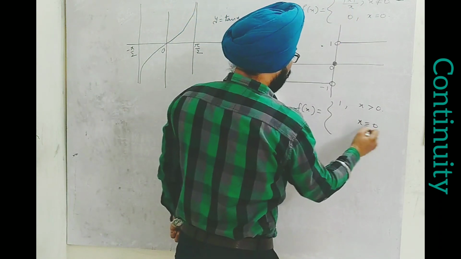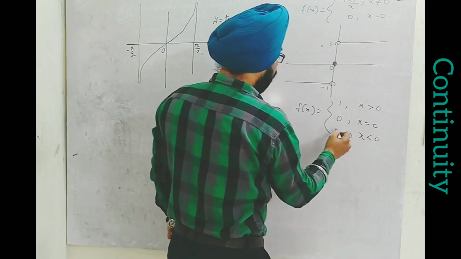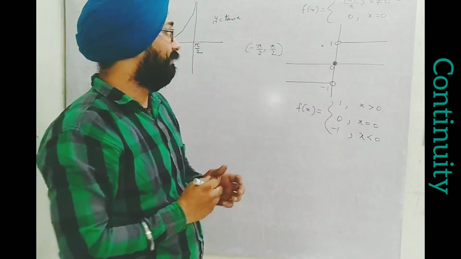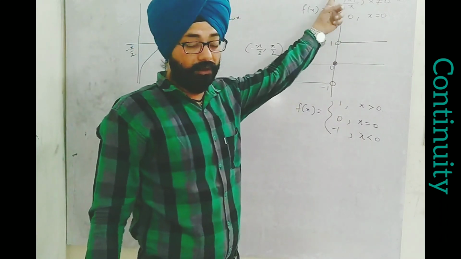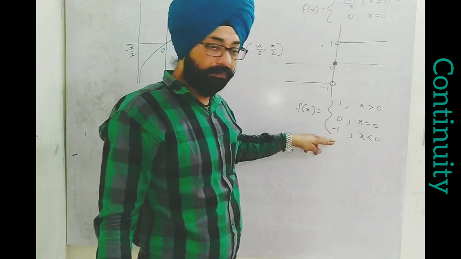For x equal to 0 it is already defined, it is 0. For x less than 0, it becomes minus 1, because mod x is opened as minus x for all x less than 0. So minus x upon x becomes minus 1.